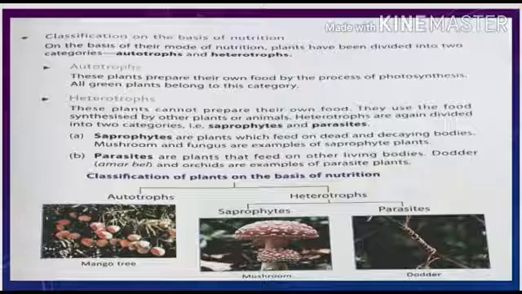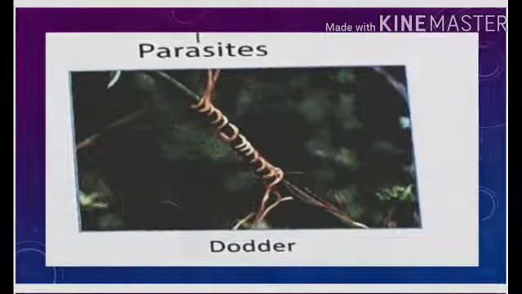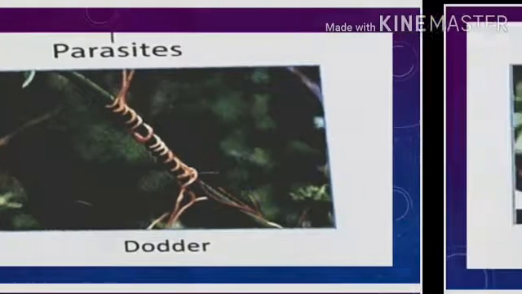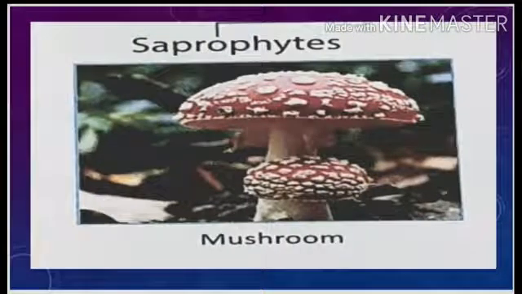Heterotrophs are again divided into two categories. Number one, parasites are the plants that feed on other living bodies. Dodder, popularly known as amarbel, and orchids are examples of parasite plants because they live on other plants. And saprophytes are the plants which feed on dead and decaying bodies. Mushroom and fungus are examples of saprophyte plants.